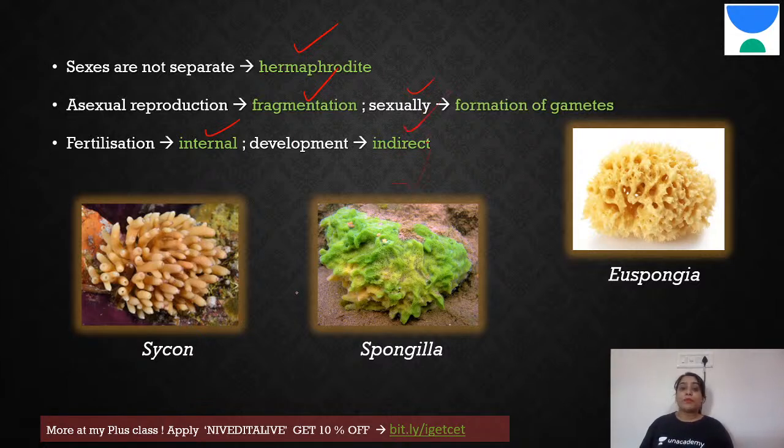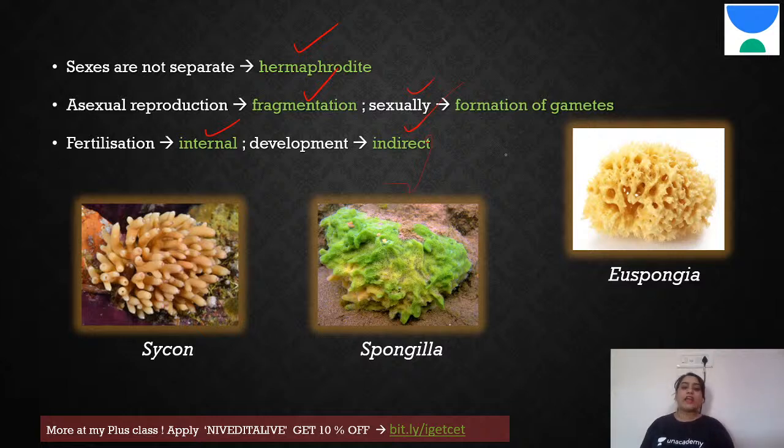Now, this term is very important for you to know: direct and indirect. Direct is where the organism, when it is born, looks just like the adult but in a small miniature form. Ours is direct, because when we are born, we are small miniature forms of humans. But in these it is indirect, meaning they have a larval form which does not resemble the adult in any way. Later metamorphosis happens, and finally it starts looking like the adult. So you say it is developing indirectly. So that is about Porifera.